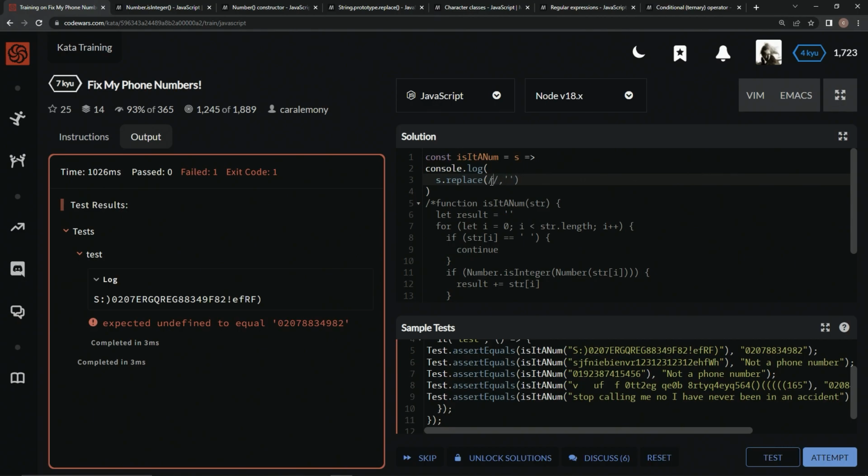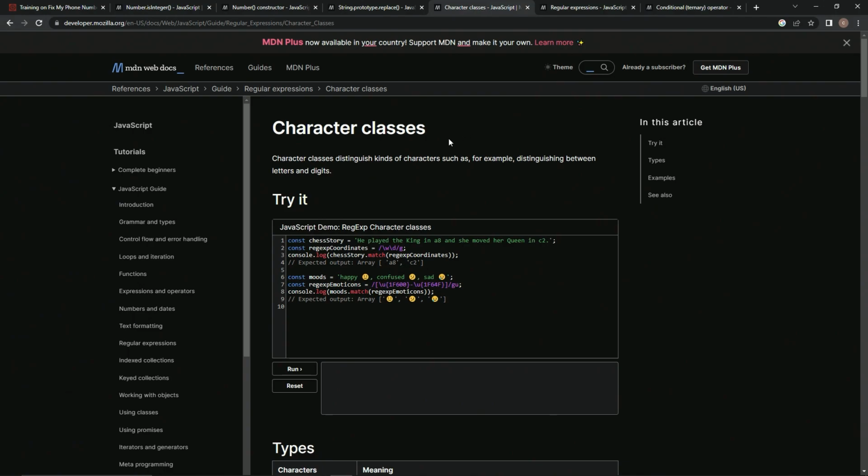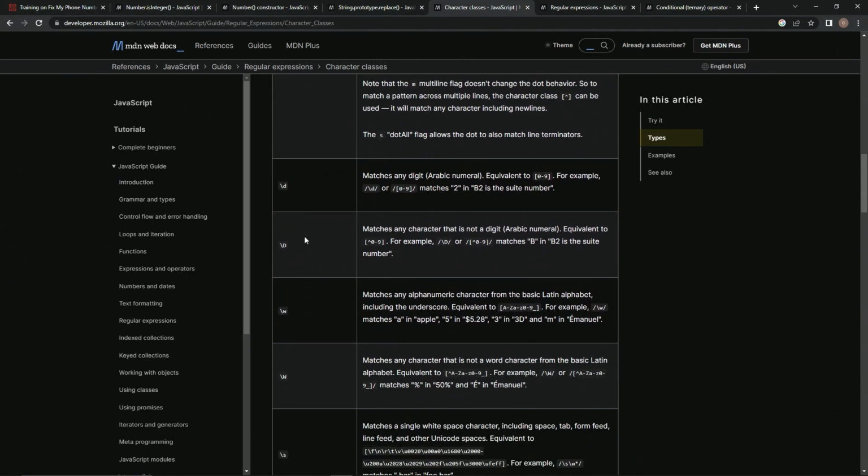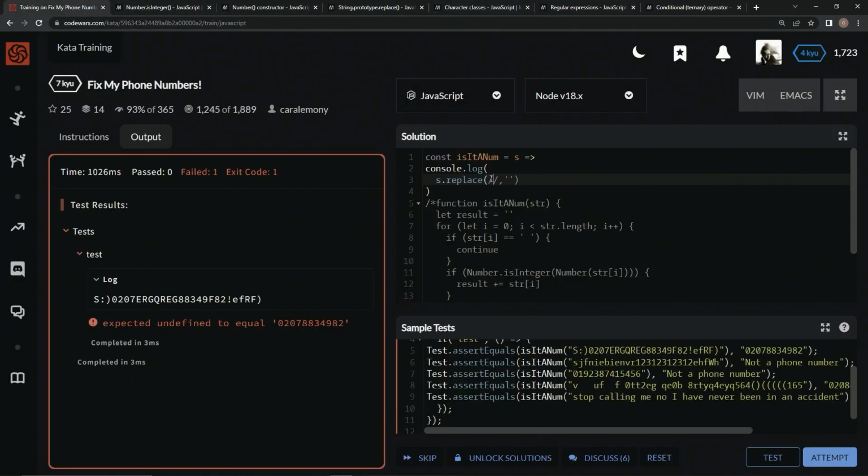But this regex, a lot of people don't know regex, and it's kind of difficult. What we're going to put in here to match is this little character class. We come down here on this character class page and look at it. There's this capital D with a slash in front of it, and it matches any character that is not a digit. So we're going to put this slash and then capital D and replace it with this. Let's see what happens first.